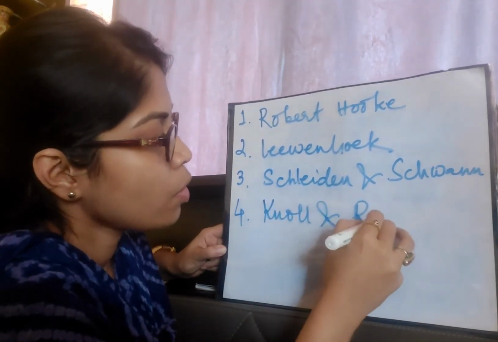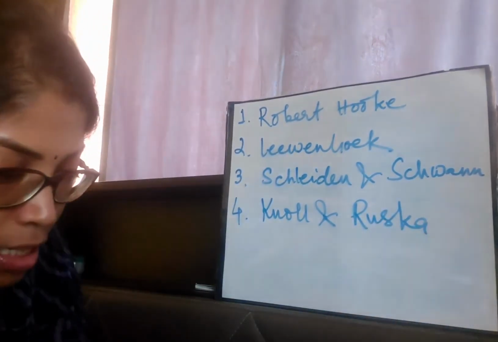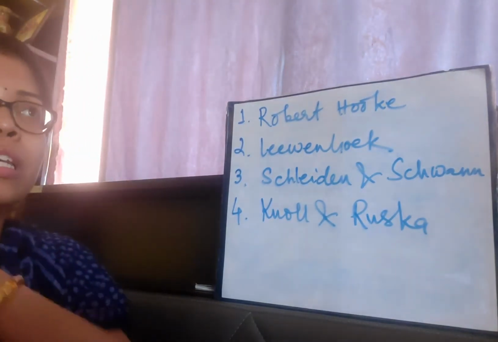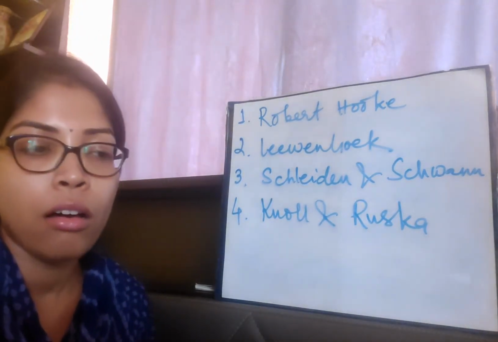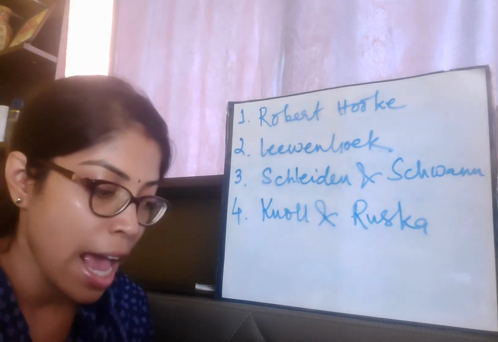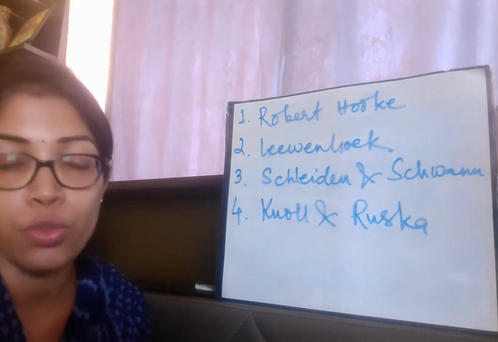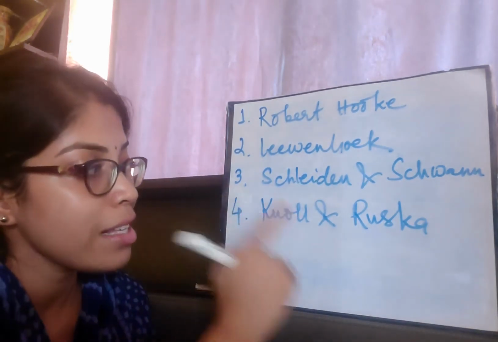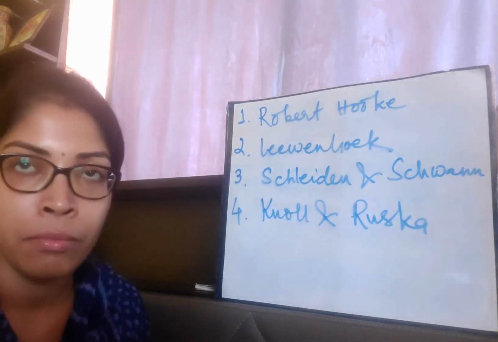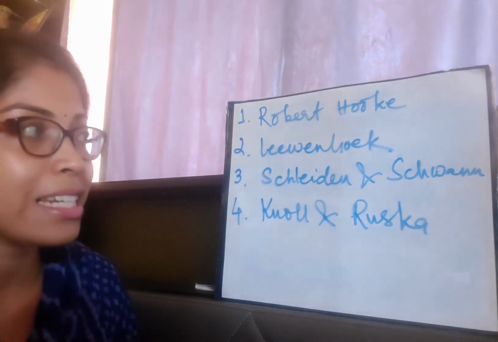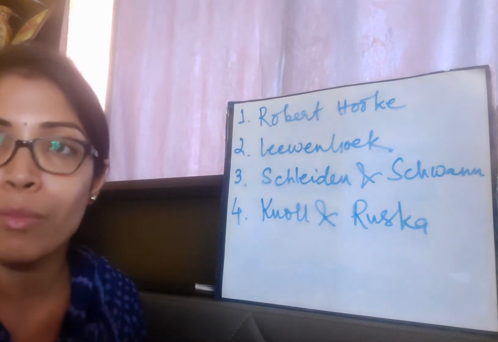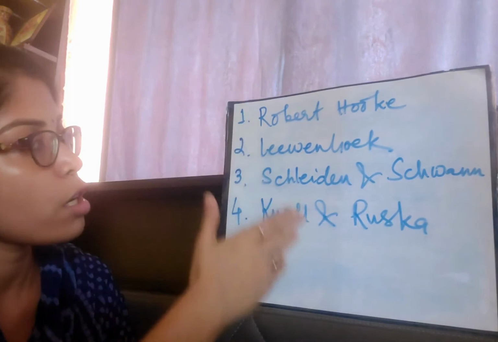Lastly, we are going to talk about Knoll and Ruska. Who are they? They are the scientists who first manufactured the electron microscope. So electron microscope basically does not require light for us to see the object. With the help of electrons only we can see the objects, and they observed plant and animal cells from the tissue sections. So Knoll and Ruska constructed the electron microscope, and that is till now the latest discovery related to cells.